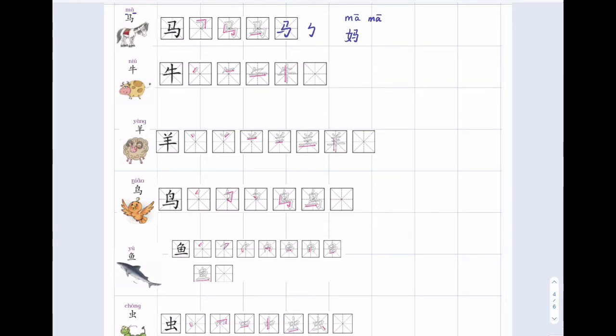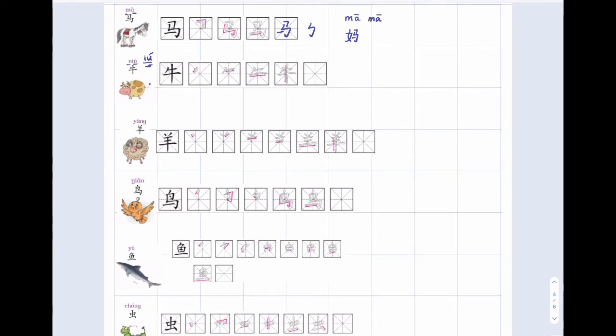Next one, 牛, n, iu, 牛. So this pinyin is pronounced as iu, n, iu, 牛. This is a combination, and then we put the intonation here. As to pinyin, as you learn more and build more vocabulary, you will see pinyin is just like letters. We will meet iu, not often, but it is a combination we need to know.